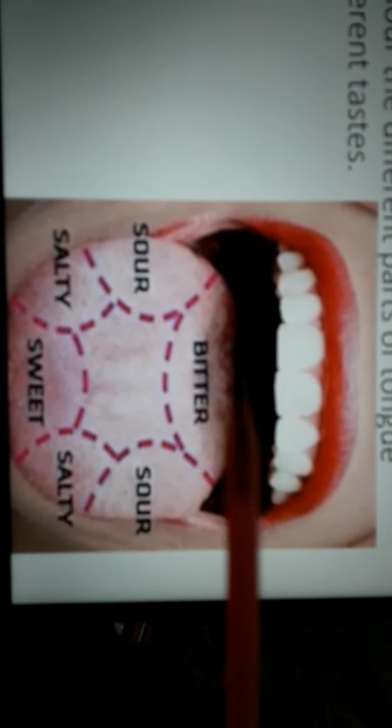Enzyme means these are some chemicals, okay? These chemicals help in the digestion of the food. This enzyme is called salivary amylase. So salivary amylase is secreted by the salivary gland.